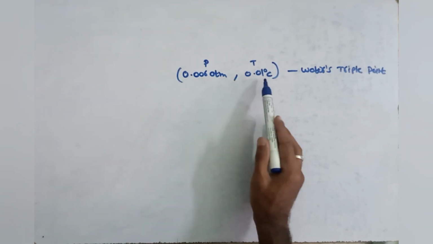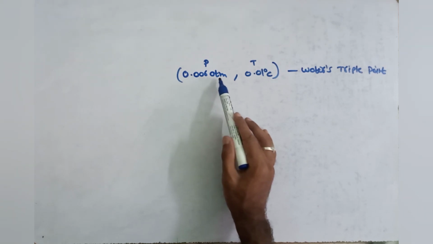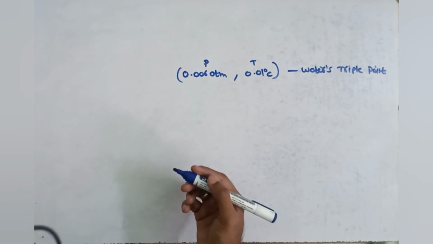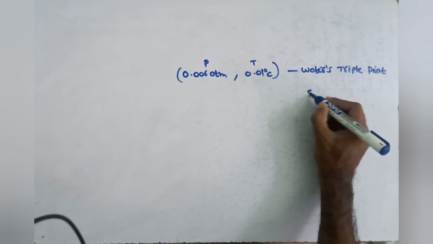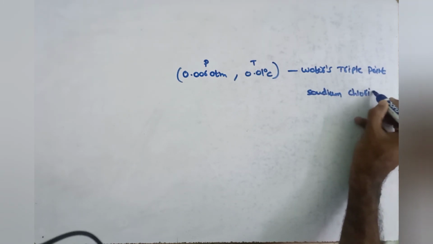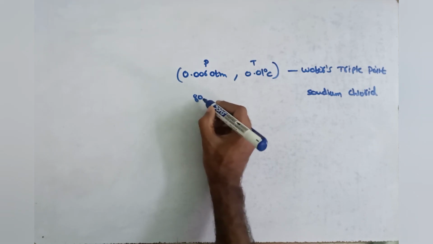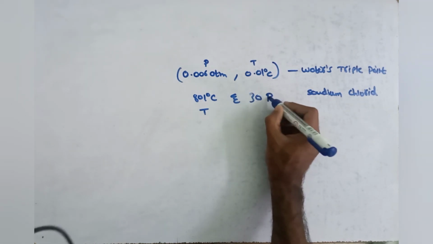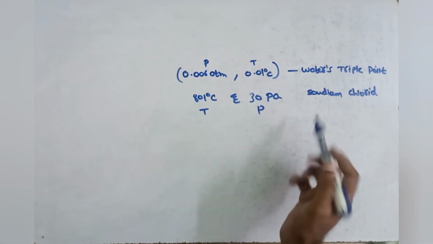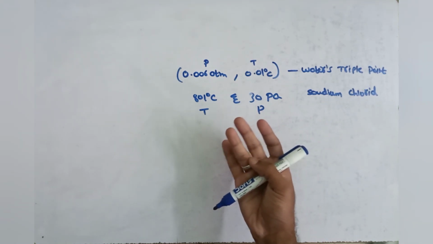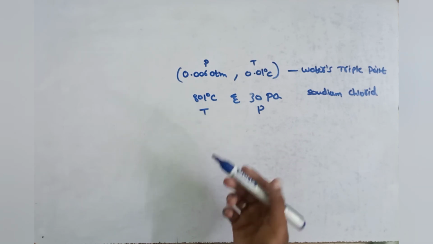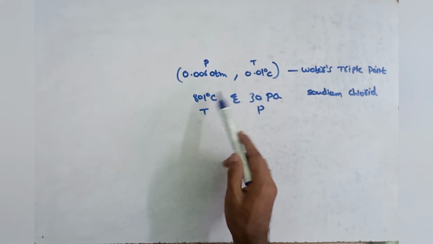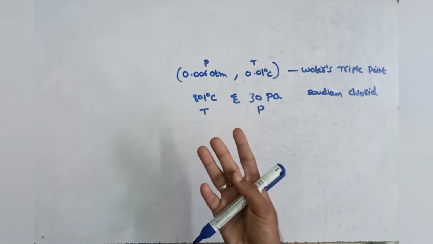Water has its triple point at a pressure of 0.006 atm and a temperature of 0.01 degrees Celsius. Similarly, every substance has its triple point. For example, for sodium chloride, the triple point is at 801 degrees Celsius temperature and 30 Pa pressure. We can observe sodium chloride in solid, liquid and vapor state. In the same way, for every substance there is a particular pressure and temperature. If you maintain that particular pressure and temperature, we can observe the substance in three phases: solid, liquid and vapor.